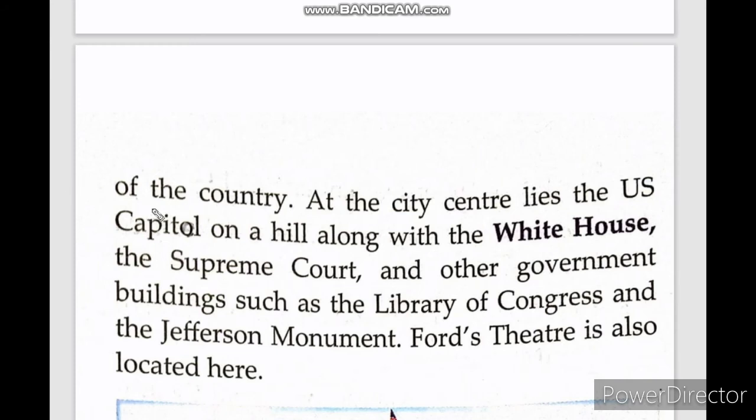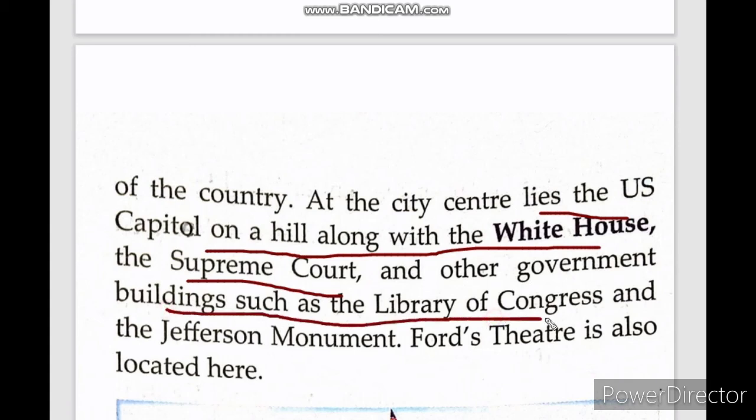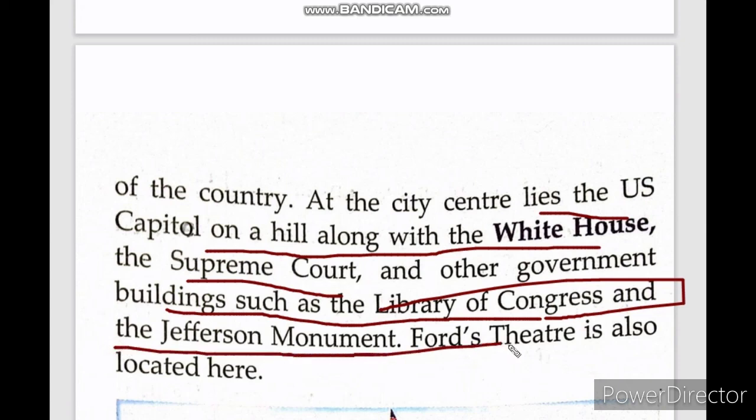Okay, now at the city center lies the USA Capitol on the hill, and there is also located the White House, the Supreme Court and many other government buildings, such as the Library of Congress, the Jefferson Monument, and Ford's Theater.